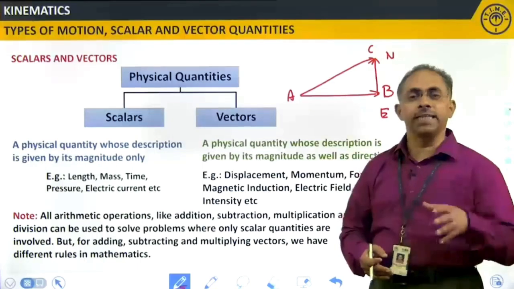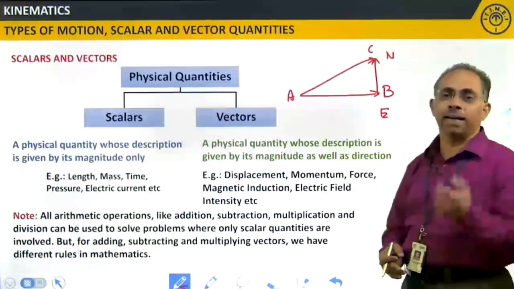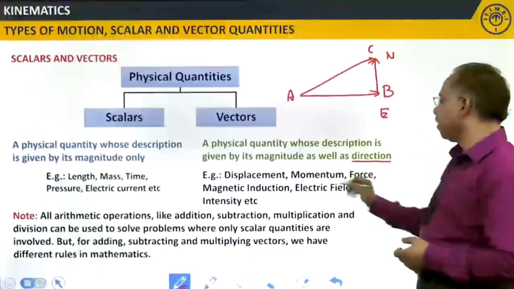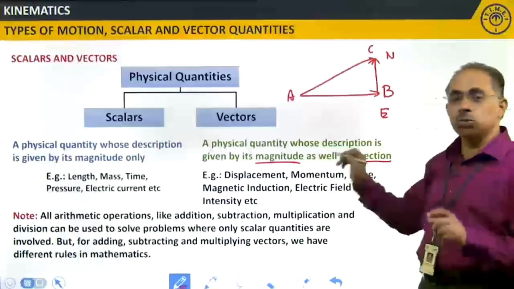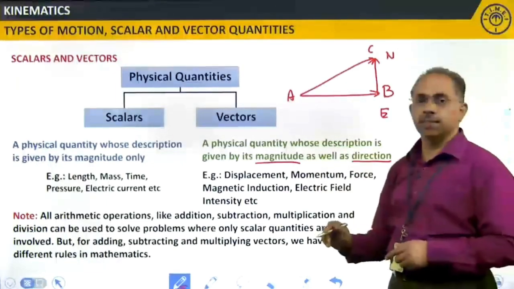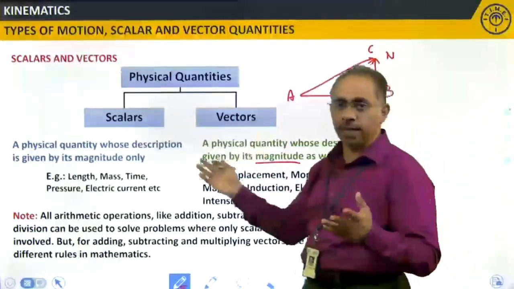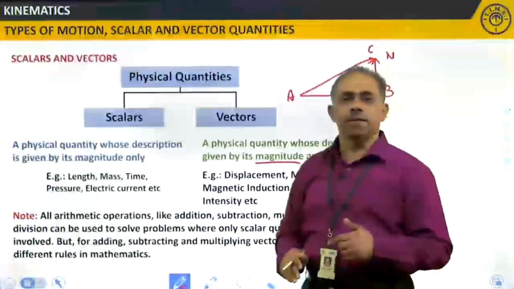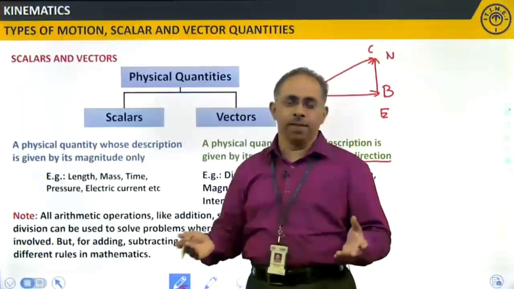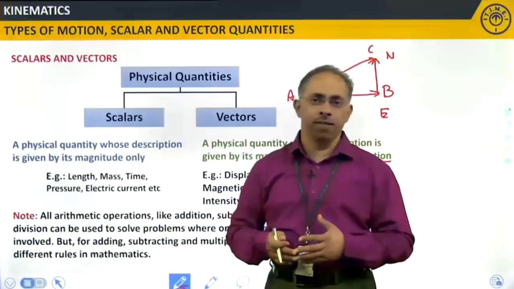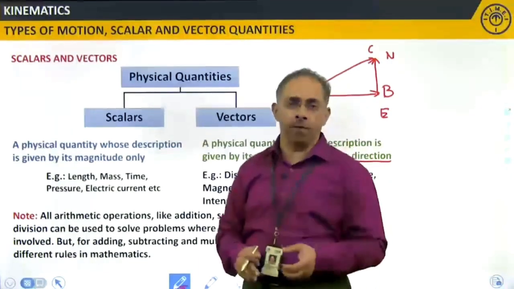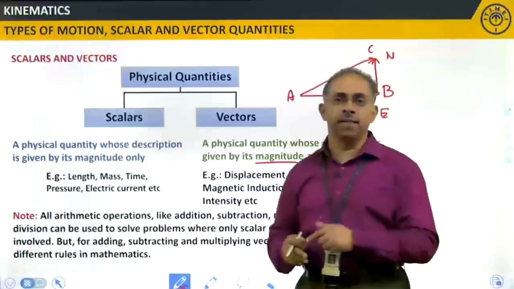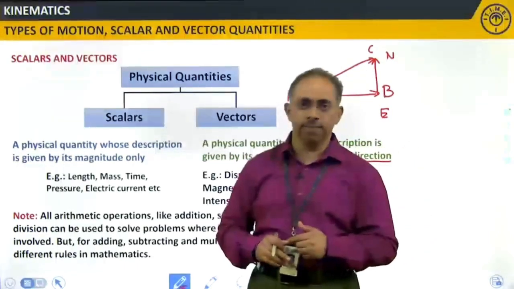Clear? That is the main reason why we need to specify direction along with the magnitude. These two are important in the case of vectors, whereas for scalars, direction is not required because in any direction you measure, it is of the same magnitude. If I am trying to measure the mass of a body, I do not say the mass of the body is 5 kg in one direction and 10 kg in the other direction, right?